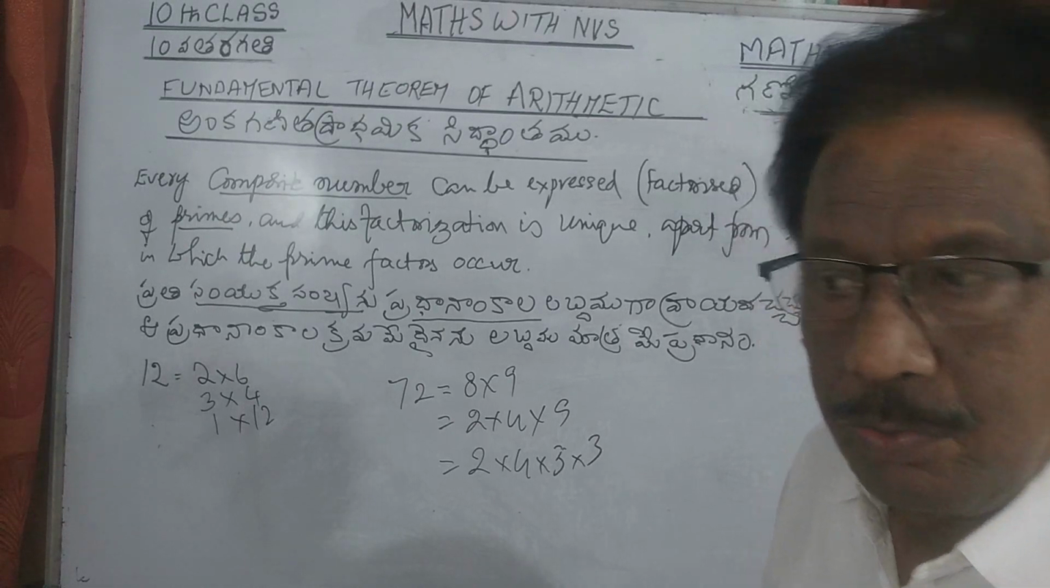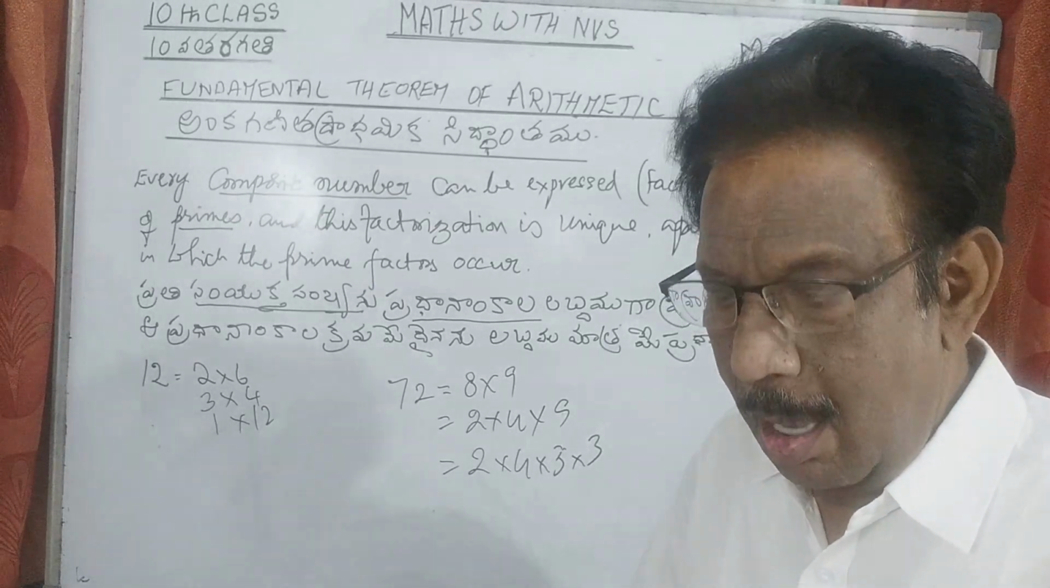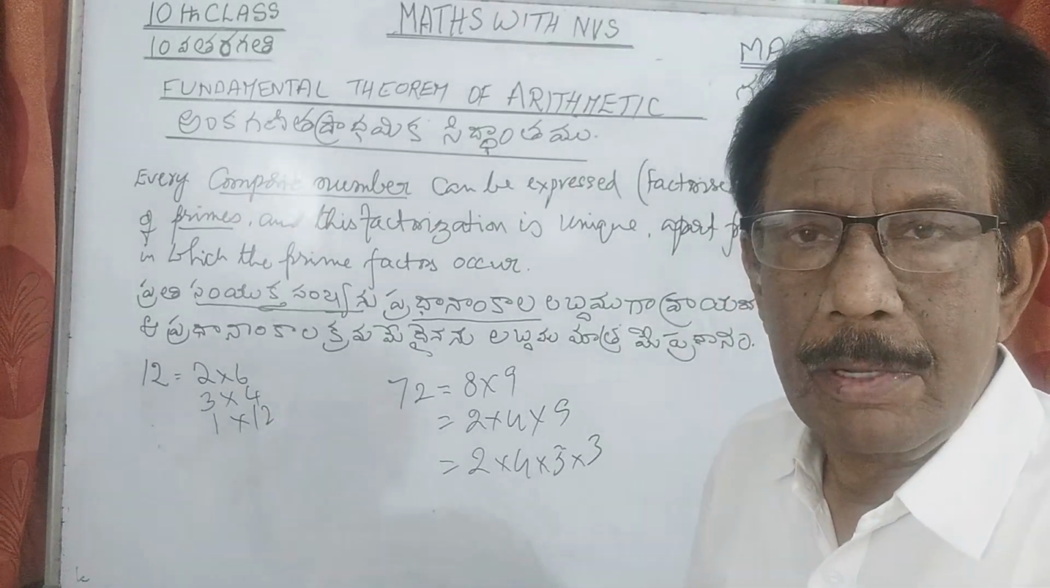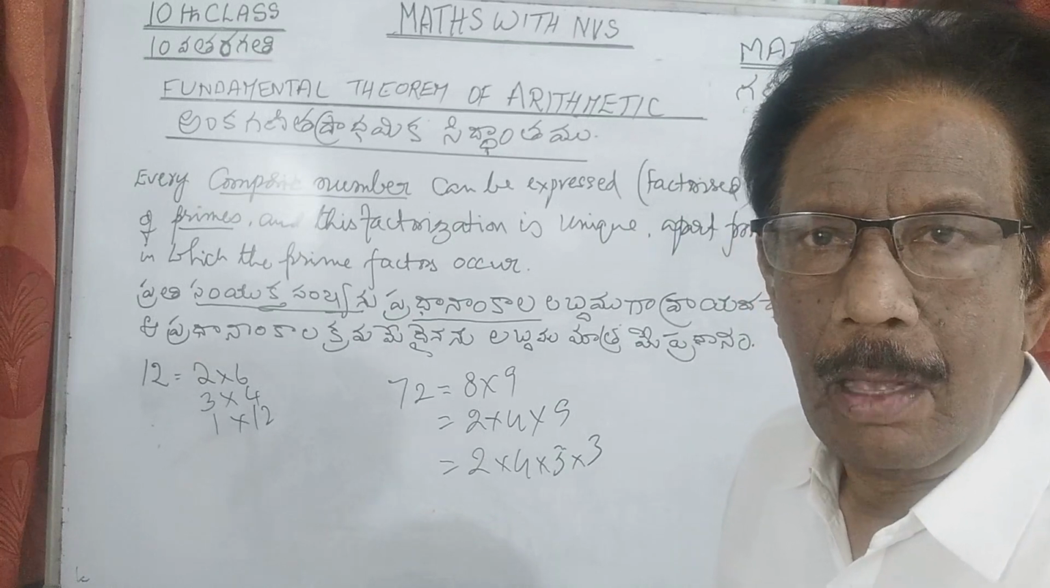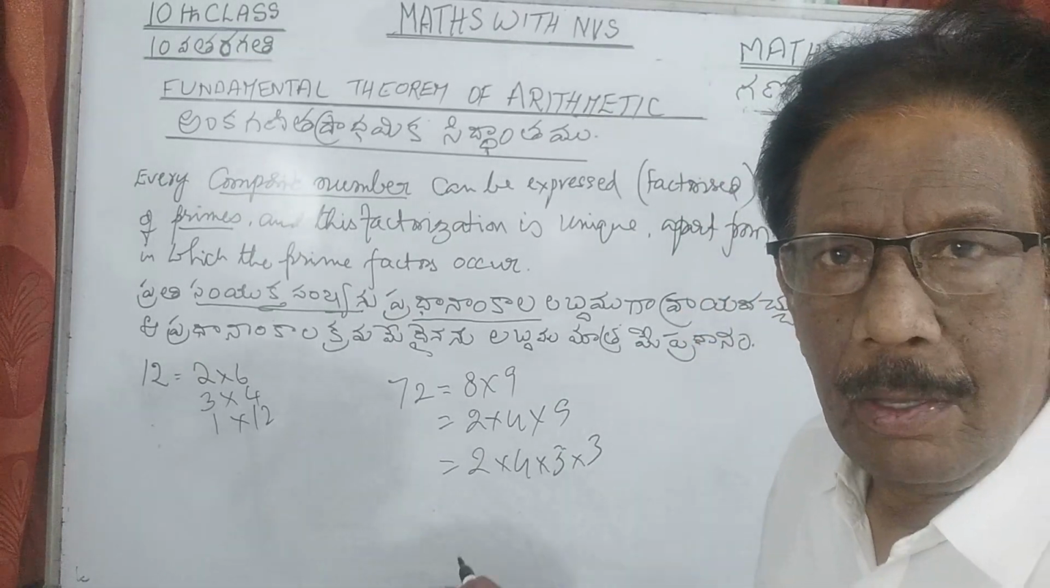And this is useful in writing a given number as a product of prime numbers, that is, in exponential form. Also we can resolve it. So let us see some more examples about this prime factorization.